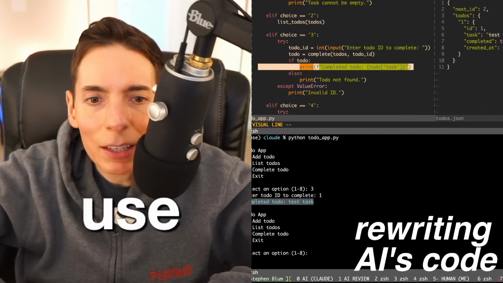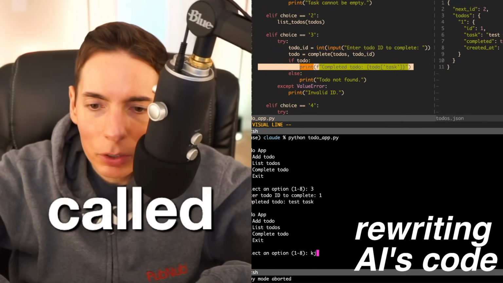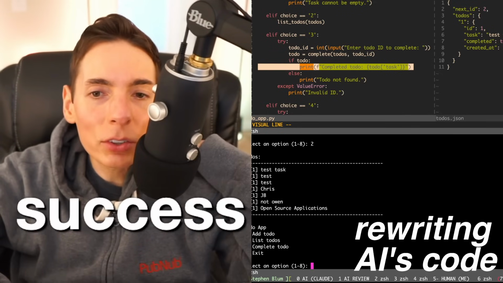Can you use template string? Yes. Okay, JB, thank you. Template string is what it's called. So yeah, that's what we did. So I think we did it. Full success. I call this success.